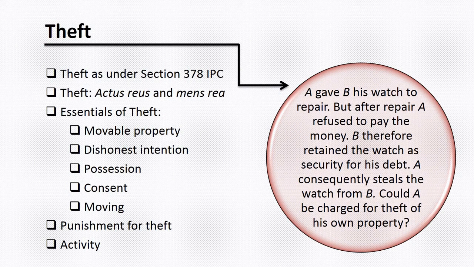A gave B his watch to repair, but after repair, A refused to pay the money. B therefore retained the watch as security for his debt. A consequently steals the watch from B. Could A be charged for theft of his own property?